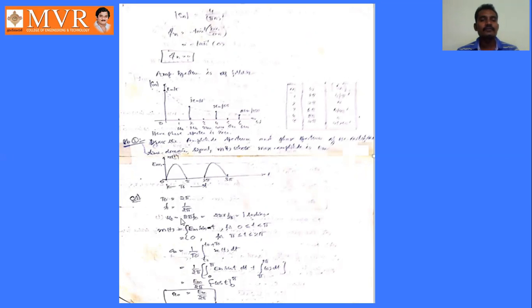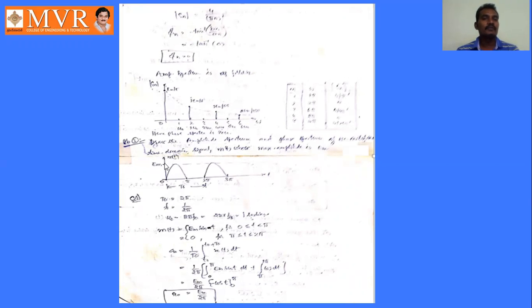After that we have to find the angular frequency omega naught. Angular frequency omega naught is 2 pi into f naught, and f naught value is 1 by 2 pi. So 2 pi into 1 by 2 pi, so we have 1 radian. Angular frequency is measured in radians. Next, m of t. How is this m of t expressed mathematically? Basically it is a sinusoidal waveform, so we can write sin t.